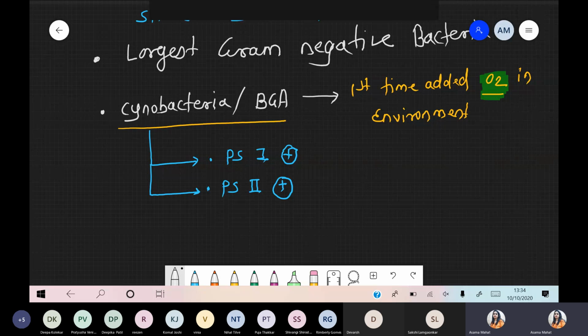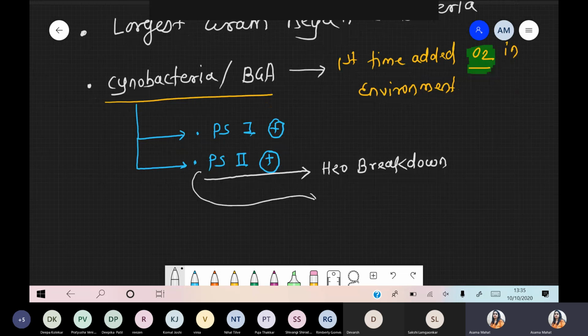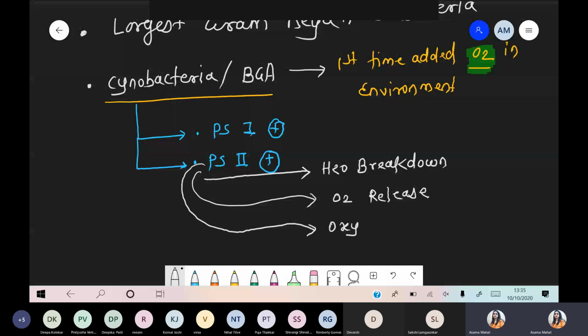I hope you remember, if you revised the photosynthesis chapter properly, photosystem 2, that is P680, is responsible for the breakdown of water. This is the stage where the breakdown of water happens, that is photosystem 2. Now photosystem 2 is responsible for the release of oxygen. If water breaks down, definitely there is a release of oxygen, and because of photosystem 2, definitely we can say there is oxygenic photosynthesis. The cyanobacteria show oxygenic photosynthesis.